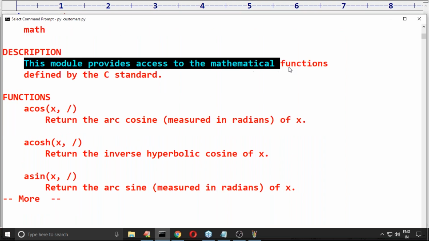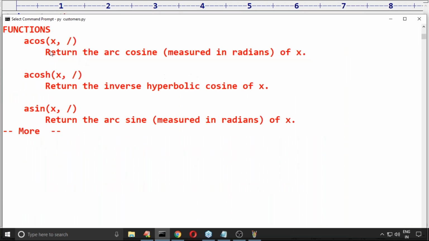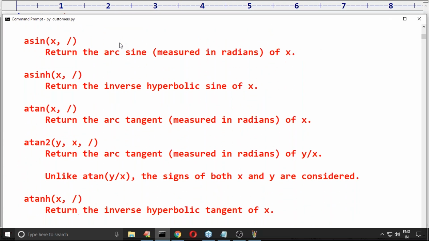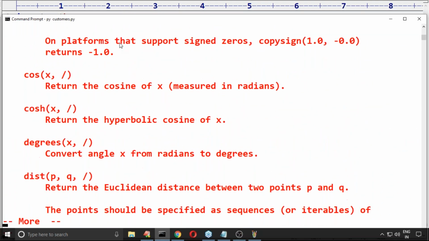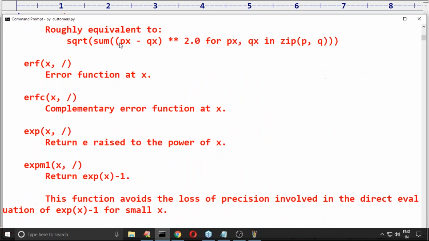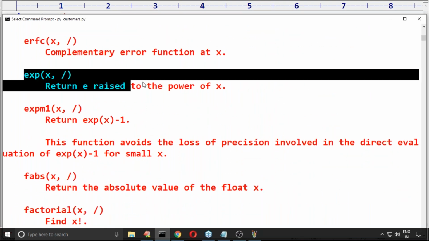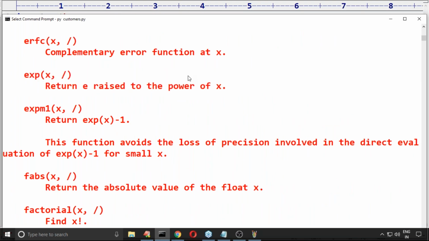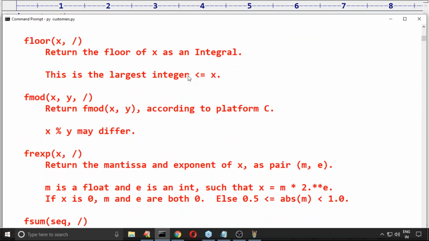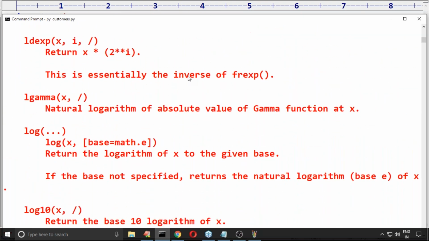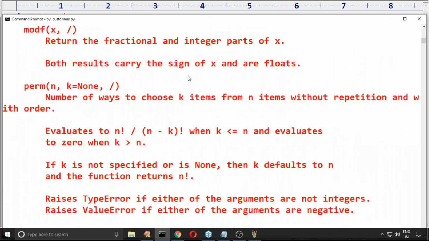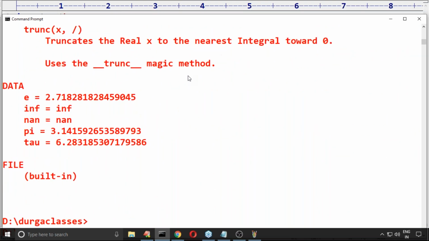This module provides access to mathematical functions defined by the C standard. acos, asin, atanh, ceil function, comb function, cos function, cosh, degrees, exp function returns e raised to the power x, factorial function. Multiple functions are there.